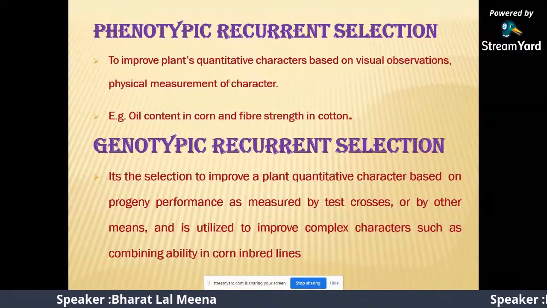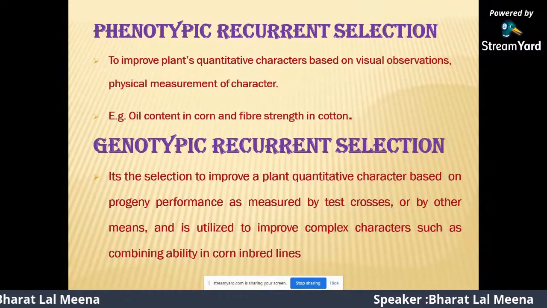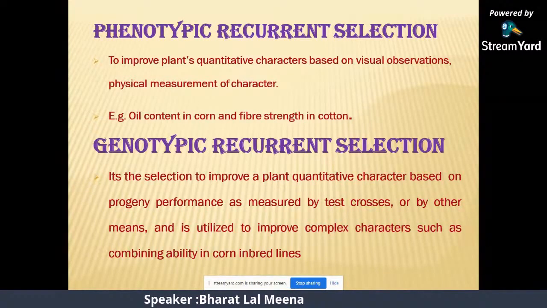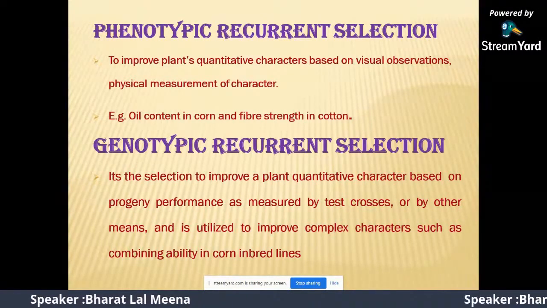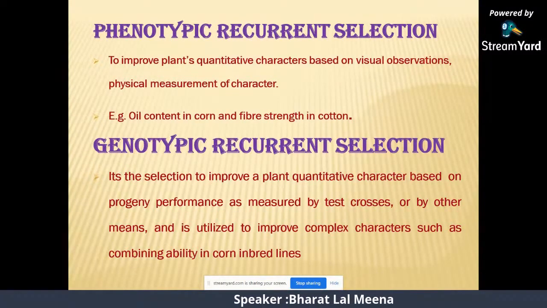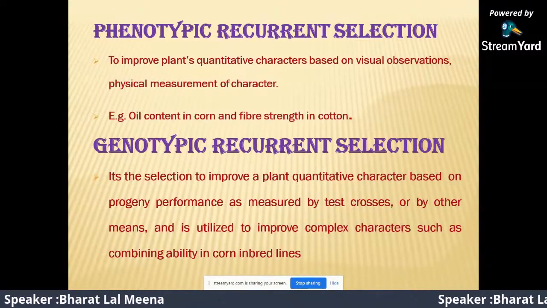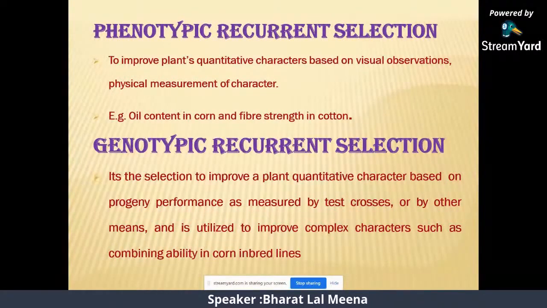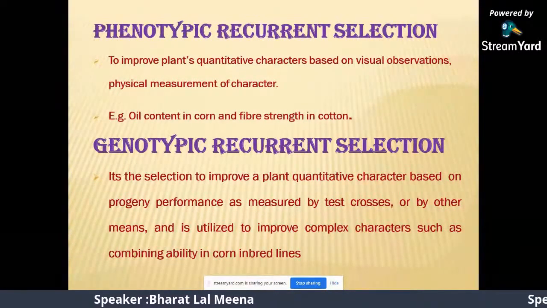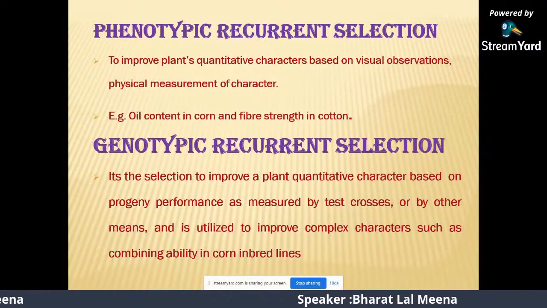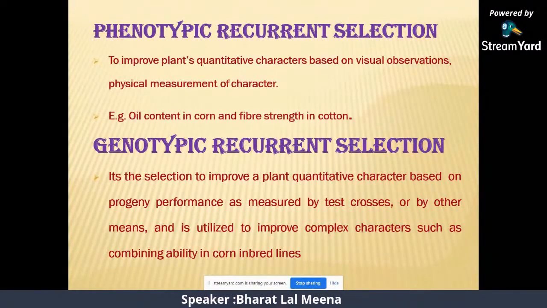Phenotypic recurrent selection improves a plant quantitative character based on visual observation and physical measurement of the character, for example oil content in corn and fiber strength in cotton. Genotypic recurrent selection improves a plant quantitative character based on progeny performance as measured by test crosses or by other means, and is utilized to improve complex characters such as combining ability in corn inbred lines.